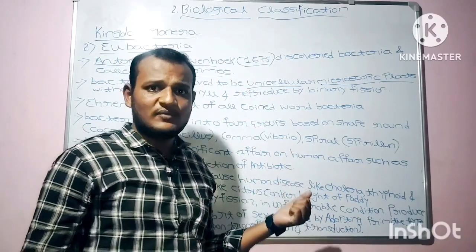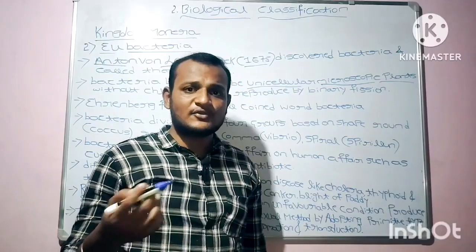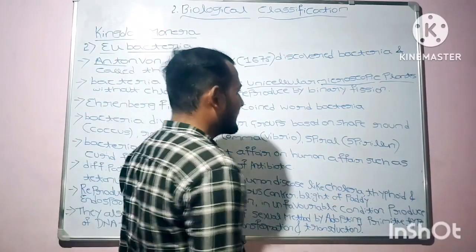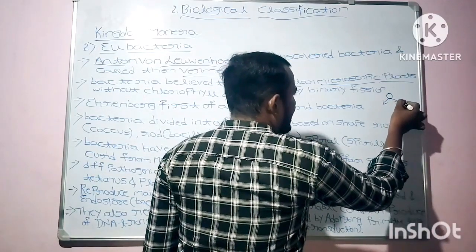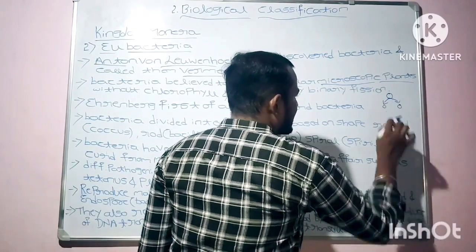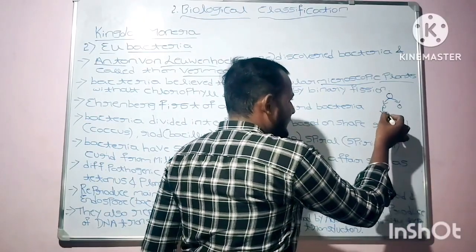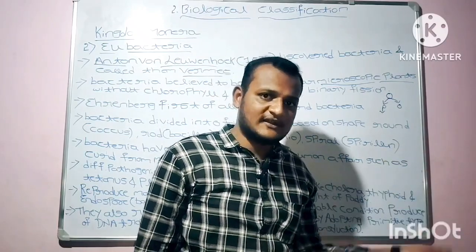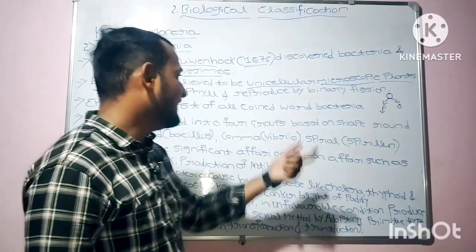Bacteria were believed to be unicellular microscopic plants without chlorophyll that reproduce mainly by binary fission. Binary fission, as you know, is when a single parent cell divides into two daughter cells. After a few days, each daughter cell develops into an identical cell similar to the parent cell. So that is binary fission.